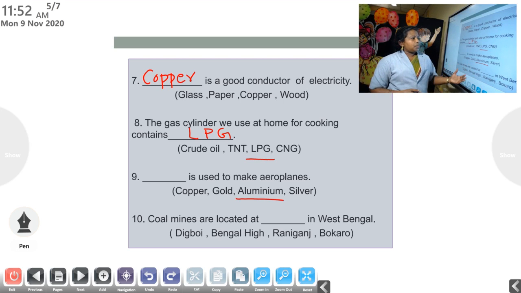You know why aluminium is used to make aeroplanes? We are not using copper, gold or silver or any other metal for making aeroplanes. It is only this metal, aluminium, that is used to make the body of aeroplanes. The reason is that it is a lighter metal and also aluminium will not rust. If we use iron, it's heavier and also iron will rust. So this aluminium metal is lighter and also it resists rusting. So aluminium is the metal which is used to make aeroplanes.